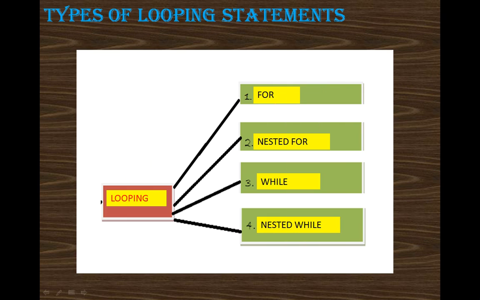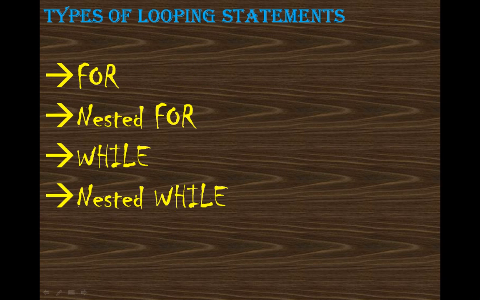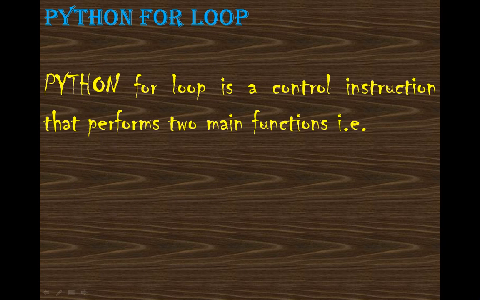Now we are going to talk about types of looping. There are four types of looping. The first is the for loop, the second is the nested for loop, the third is the while loop, and the fourth is the nested while loop. But in today's lecture we are going to talk about only the first type, the for loop. So let's begin with the for loop.